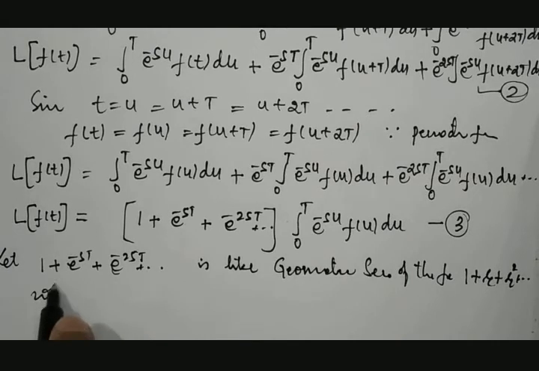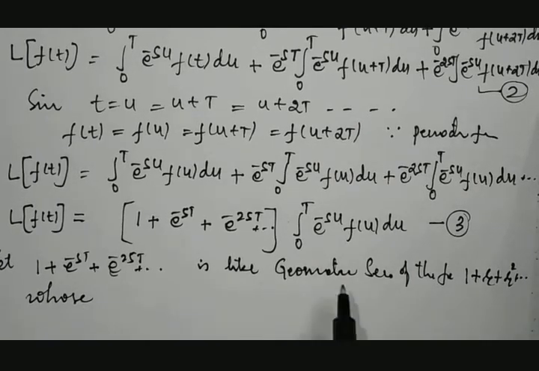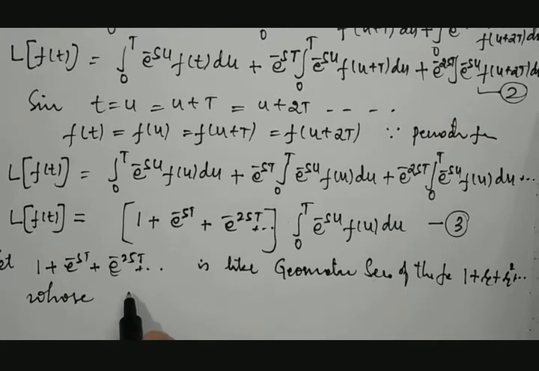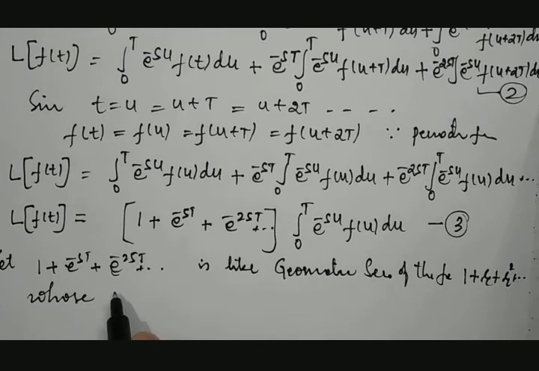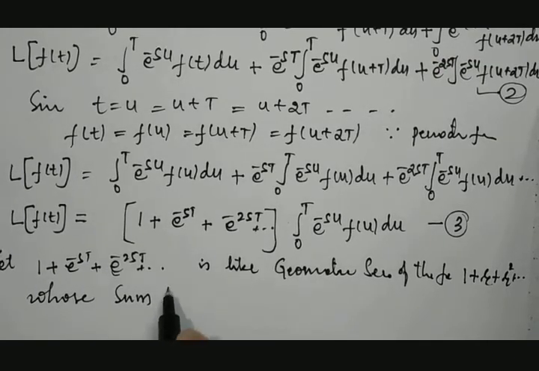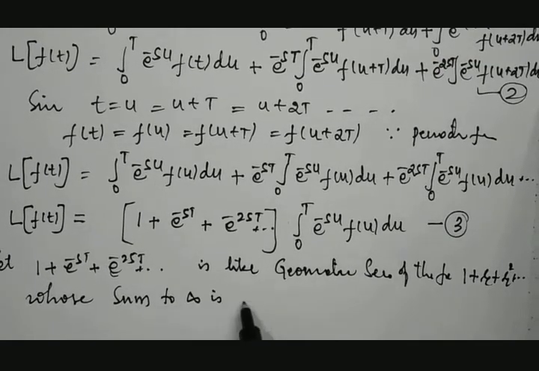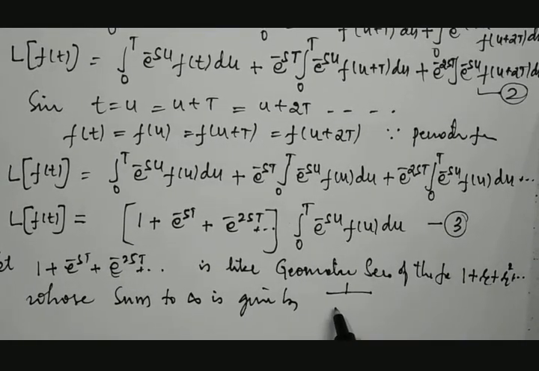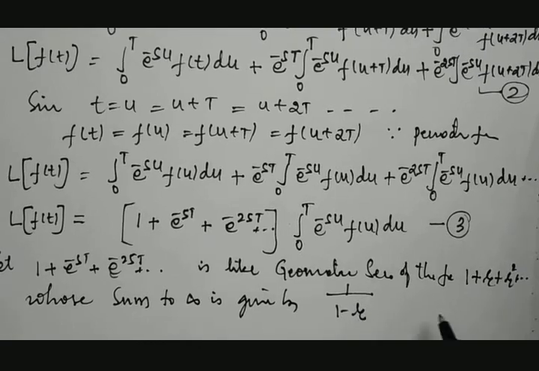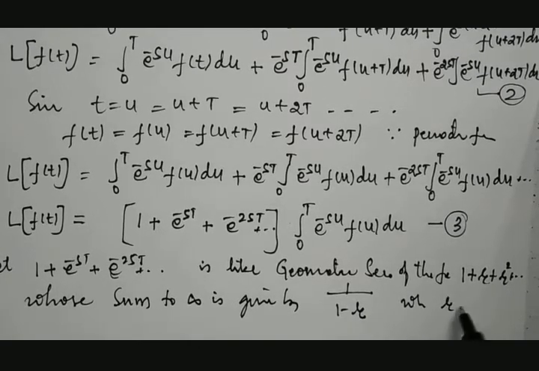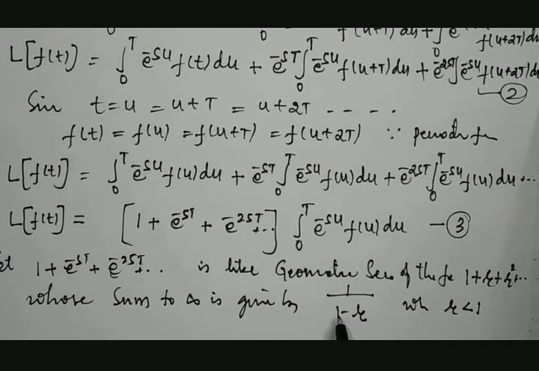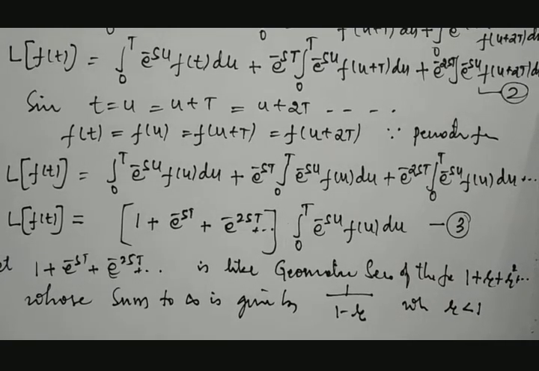For such geometric series, the sum to infinity is given by 1 divided by 1 minus r. What is the condition for this? If r is less than 1. If r is more than 1, then it becomes r minus 1. Fine.